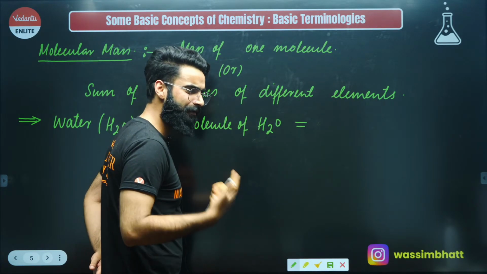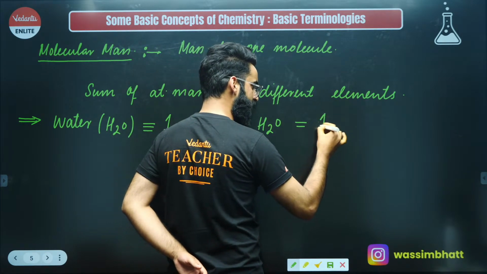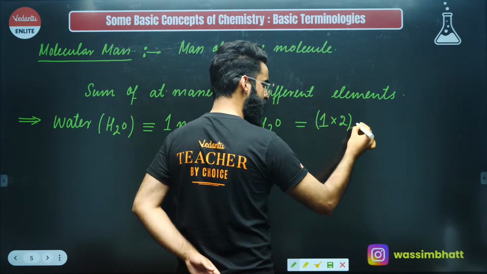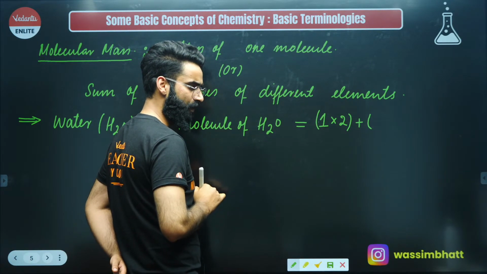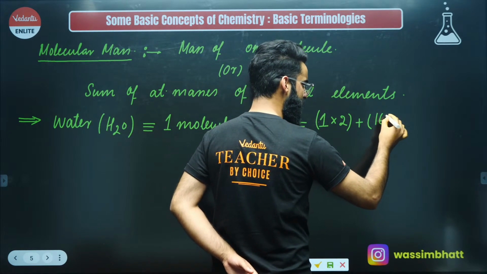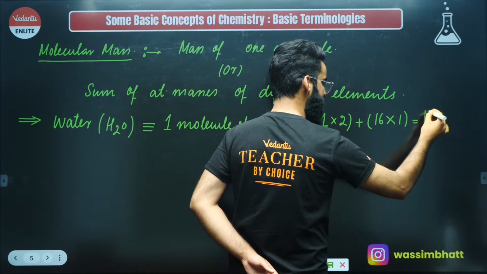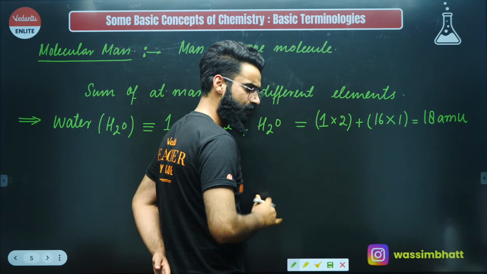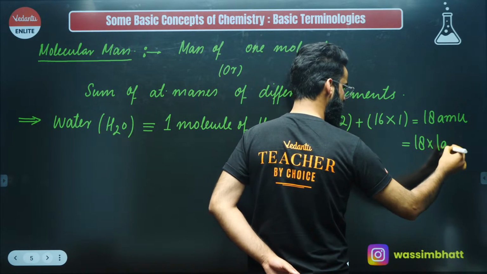I'm sure every one of you will be knowing the atomic mass of hydrogen, that's 1 AMU. And how many hydrogen atoms do we have? We have got 2 hydrogen atoms over here. If I ask you, what is the atomic mass of this oxygen, right? It's just 16 AMU. And how many oxygen atoms do we have? 1, right? The value comes out to be simply 18 AMU. Either you just write 18 AMU, or you can write exactly as 18 multiplied by 1 AMU, right?